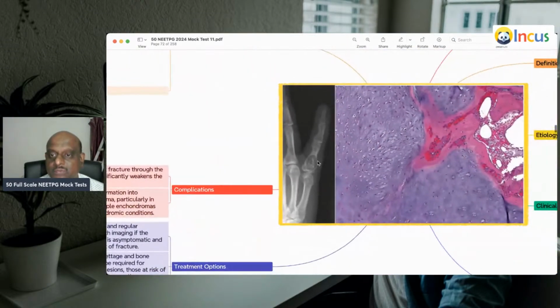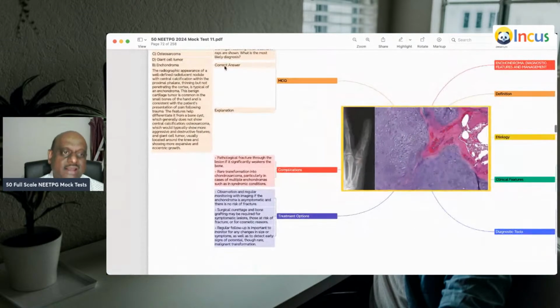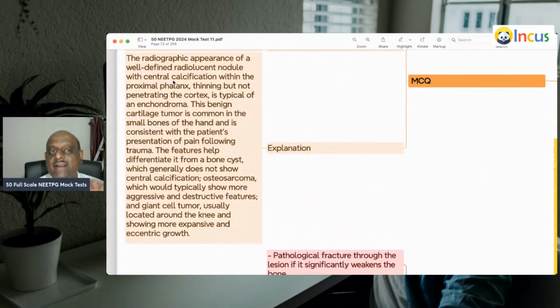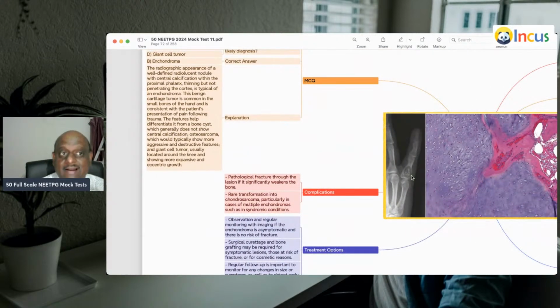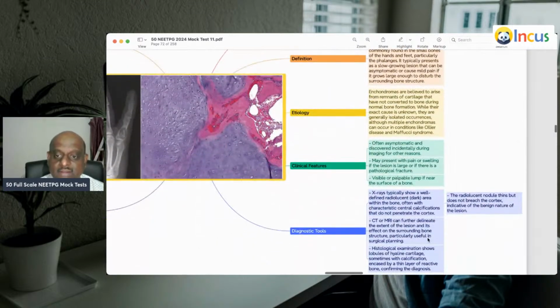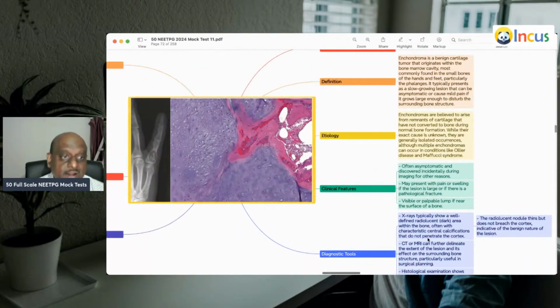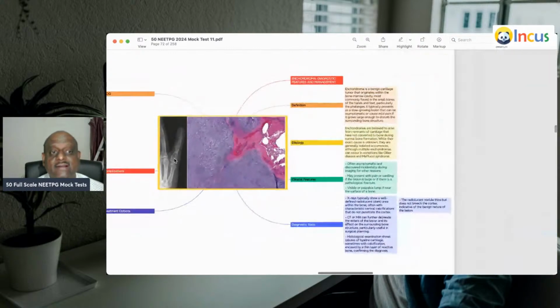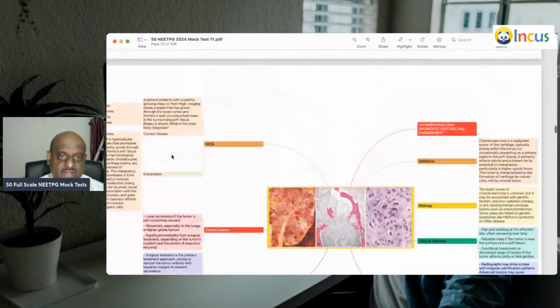Now, a patient has got a mild pain in the finger following minor trauma, and an X-ray has been shown to you, and also cartilaginous histology. So a well-defined radiolucent nodule with central calcification of the proximal phalanx with thinning but not penetrating the cortex is typical of enchondroma. It is a benign cartilaginous tumor, and you can see the histology and that radiolucent nodule centrally located. They are all very characteristic features.